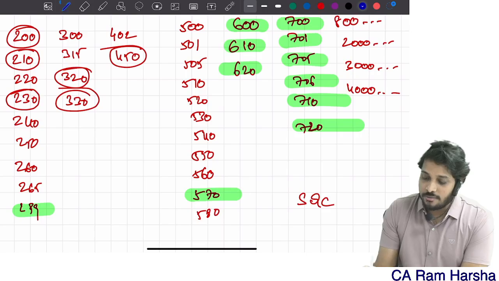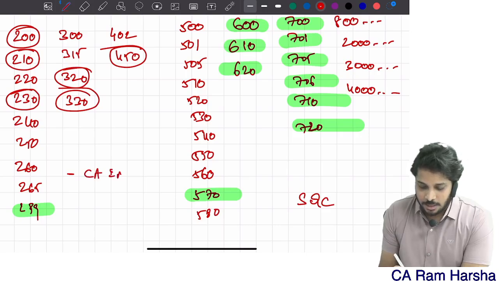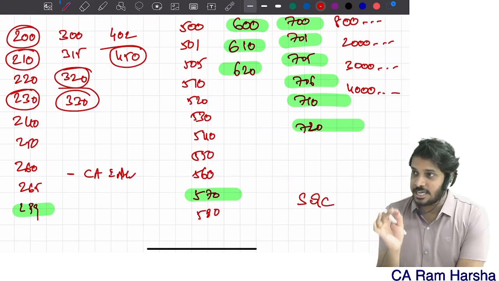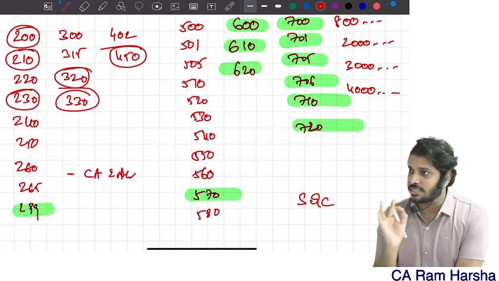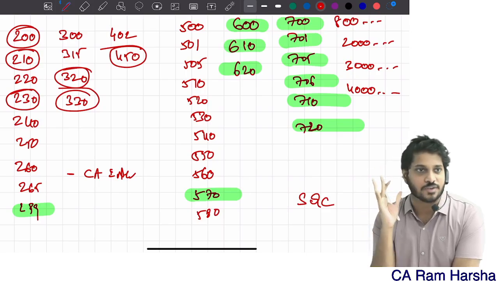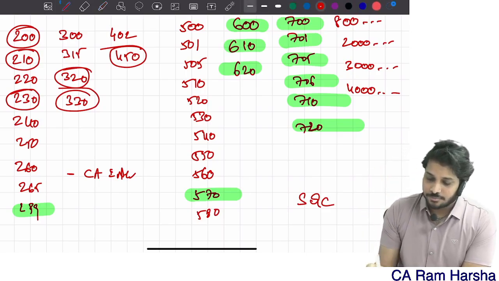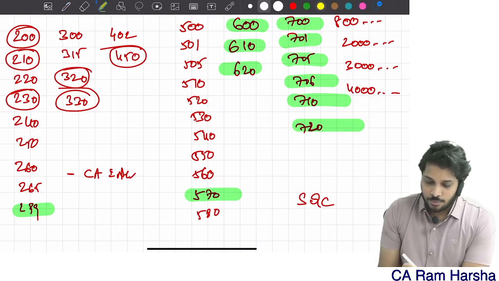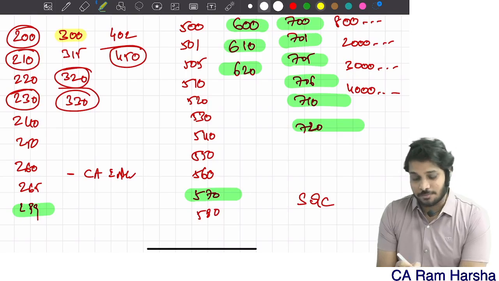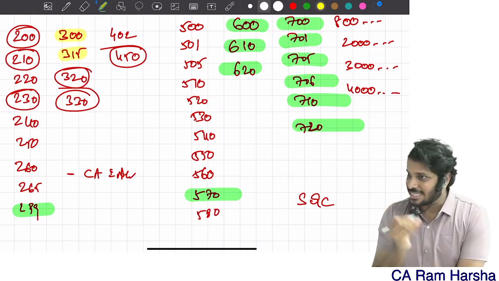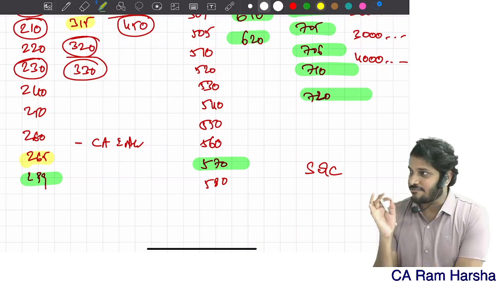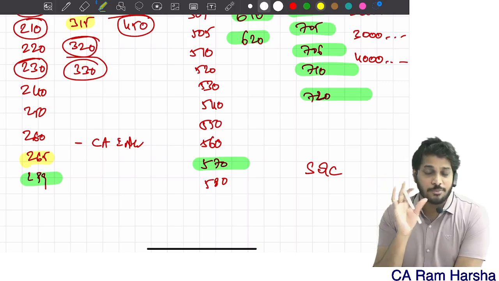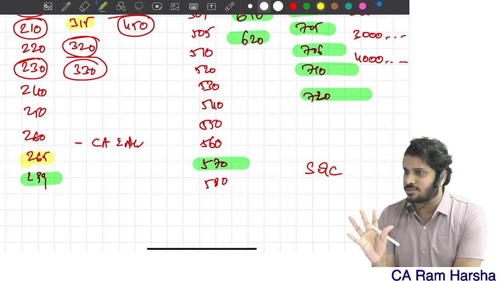Whatever I've highlighted in red color, they are all given in depth in CA Inter. If you want to read these standards, they are asking you to straight away read the CA Inter book. In the CA Final book, you will not find any traces of this. Whereas for 300 we have a separate chapter called audit strategy, and for 315 a separate chapter called risk assessment. In that itself 265 is also discussed, communicating significant deficiencies in internal control to those charged with governance.